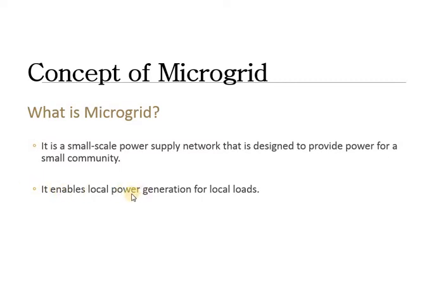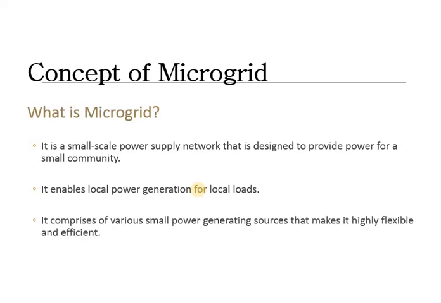So mean to say local power generation, it will have its own capacity to generate electricity, and since it can be on a smaller scale, so it will be easily available for the local loads. It comprises of various small power generating sources that makes it highly flexible and efficient. Flexible in the sense it will not only be dependent on the main grid, that power can also be supplied with the help of local power generation sources. And since it will be flexible, it can also be understood as an efficient grid.